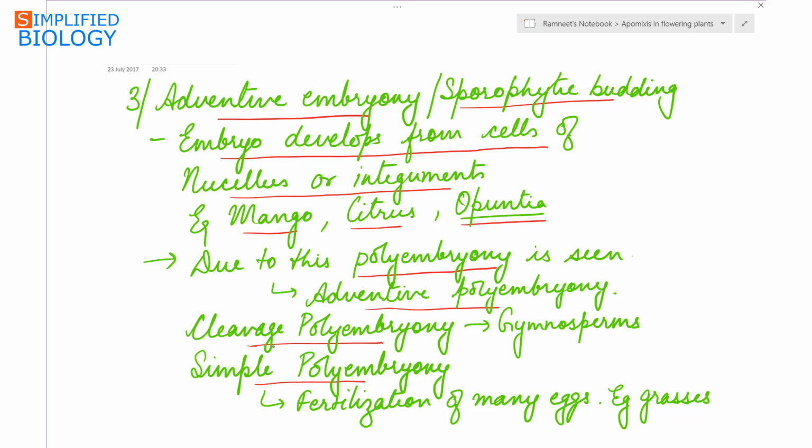Second is cleavage polyembryony, which is seen in gymnosperm. This is the zygote divides to form many cells, each of which then develops into the embryo. The zygote divides and each cell of the zygote forms the embryo. This is cleavage polyembryony. And third is simple polyembryony, means formation of many embryos due to fertilization of many eggs. This can be seen in grasses.